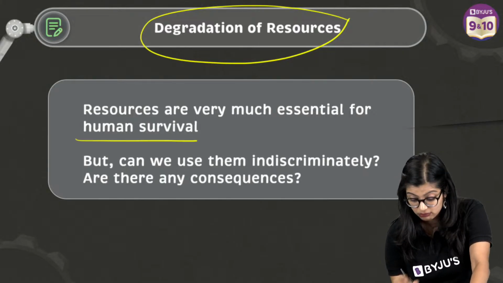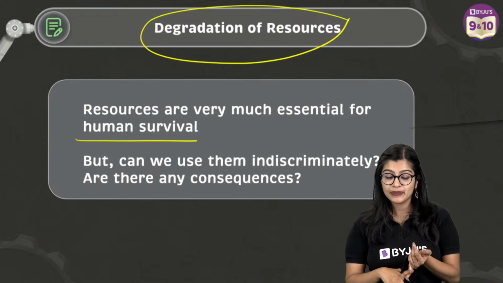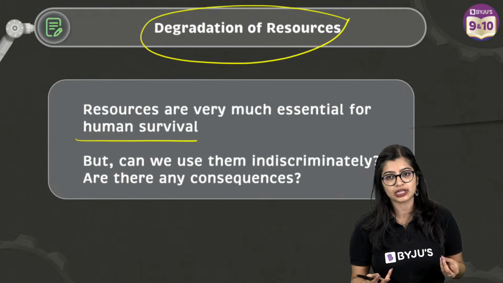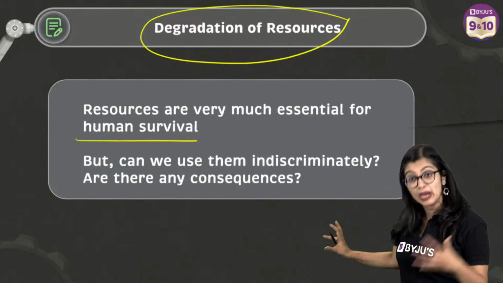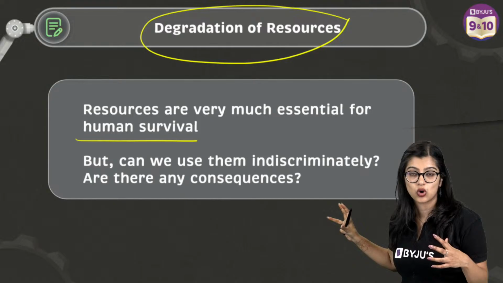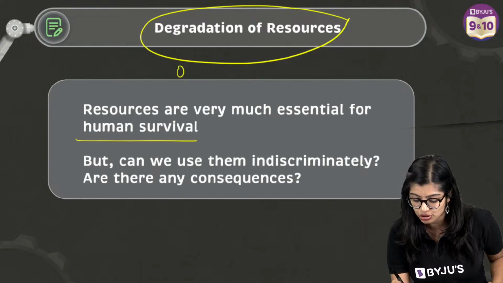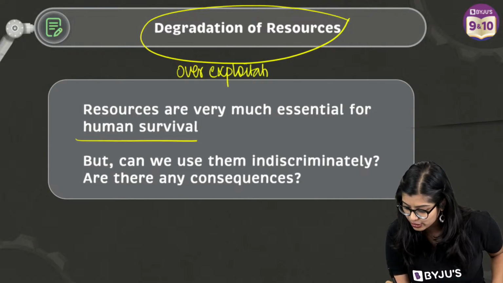And we know, can we survive without resource? Can we all survive without water? Can we survive without land or food? Absolutely. We cannot survive. Yes? So we know that as much as there has been need for these resources, there has been utilizing, there has been over exploitation, right? Over exploitation.